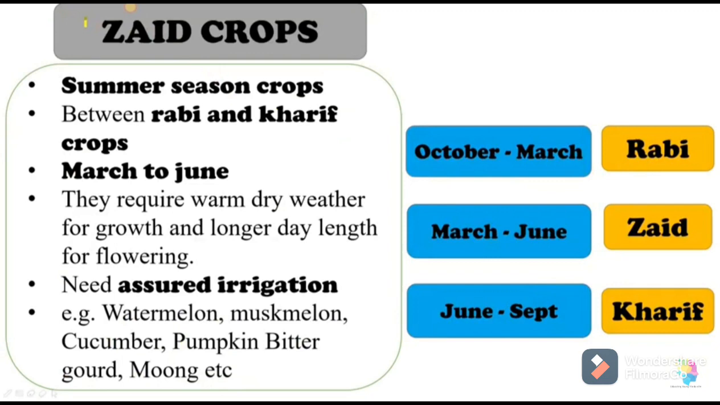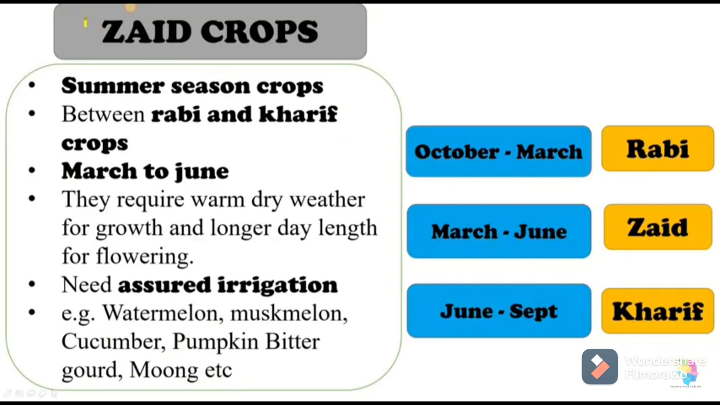They need assured irrigation, because between March and June there is no rainfall. That's why these crops require assured irrigation. Examples: watermelon, muskmelon, cucumber, pumpkin, bitter gourd, moong, etc. So when we are talking about months, then October to March is Rabi, March to June is Zaid, and June to September is Kharif. Okay, so these are the different types of crops depending upon the seasons.